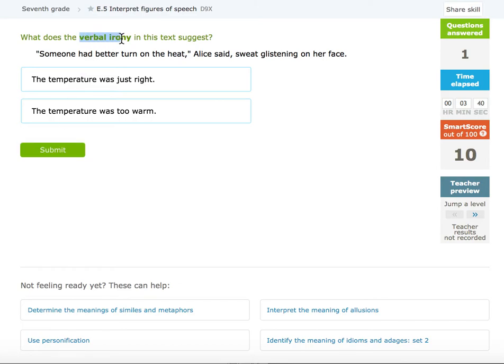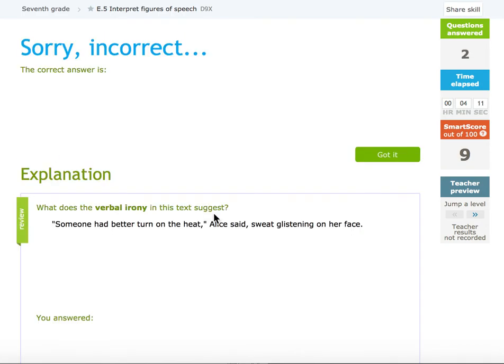Now I see verbal irony here. Verbal irony is when somebody says the opposite of what they mean. This skill is going to be really important if you don't know what the green bold words mean. It's going to be really important you have a notebook out so you can take notes. Someone had better turn on the heat, Alice said, sweat glistening on her face. So I don't know what verbal irony is, so I'm just going to click one and see.